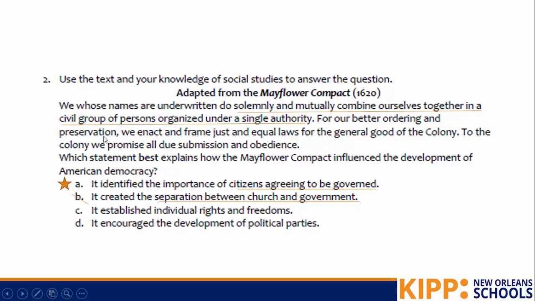C says it established individual rights and freedoms. So I'm looking back in the text, and I don't see where it talks about rights. I don't see anything where they're promising freedoms either. Now, that does sound familiar, though. We did talk about establishing individual rights and freedoms, but that was in the document known as the English Bill of Rights. The Mayflower Compact did not list out the rights. Instead, the Mayflower Compact promised to govern. It created a democracy in the Plymouth colony. So we're going to cross that off because C is talking about the English Bill of Rights.